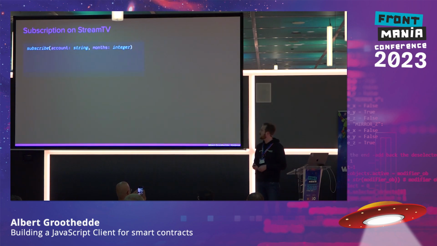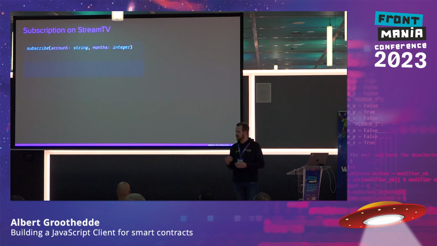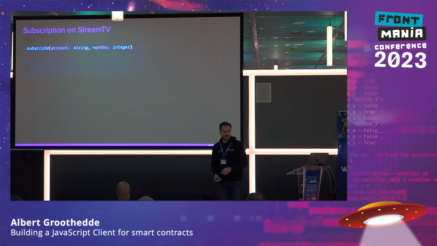So for example, here we have a subscribe function that is part of the smart contract. And here you fill in your account and the amount of months that you want to subscribe for this service. We could make it more elaborate, where we say, okay, only for the specific movie or specific amount of time that we want to watch. We do a continuous subscription that actually only charges you for the moments that you are actually watching. But for the sake of simplicity, we do it like this.